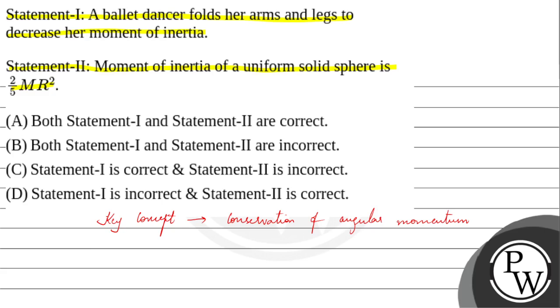So, for a rotating body, the angular momentum and the moment of inertia are given by the equation L is equal to I omega, where L is angular momentum, I is moment of inertia of the body for a given axis of rotation, and omega is the angular velocity.